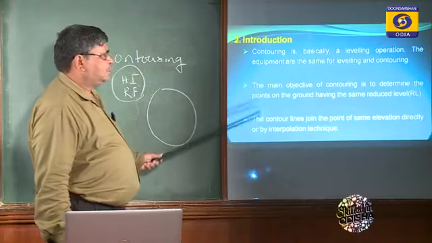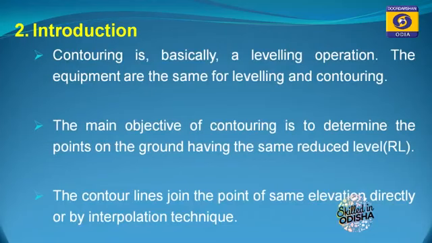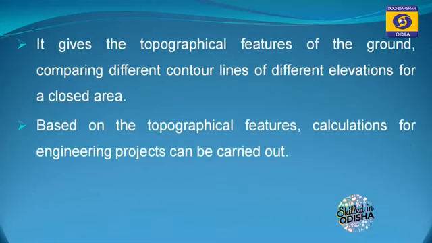So contour lines join points of the same elevation. It gives the topographical features of the ground by comparing contour lines of different elevations for a closed area. Based on the topographical features, calculations for engineering projects can be carried out.